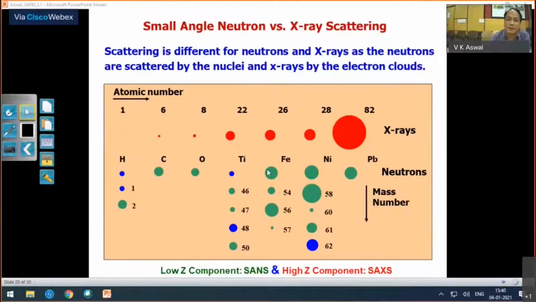So what does this mean? Whenever you have a high Z component and you want to see it, X-ray is always preferred. High Z components you see by X-ray, and when you have a low Z component where X-ray is not sensitive, like hydrogenous material, then small angle neutron scattering is the best. And of course, you can make use of both of them to look at both low Z and high Z in the system, and I will be showing some examples tomorrow when I talk about contrast variation in small angle scattering.